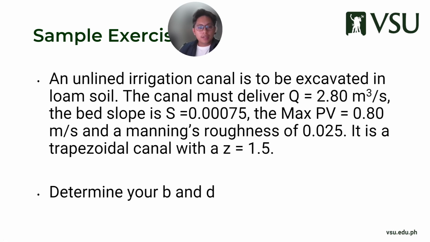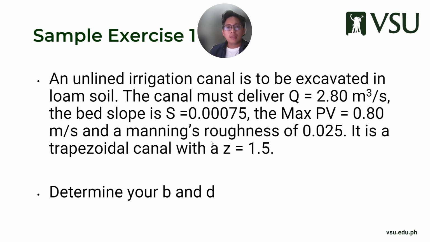So again, let's do a sample exercise. Sample one: an unlined irrigation canal is to be excavated in loam soil. So again, that's clue number one, loam soil. The canal must deliver a Q value of 2.8 cubic meters per second, or Qmax, on a bed slope of 0.00075.